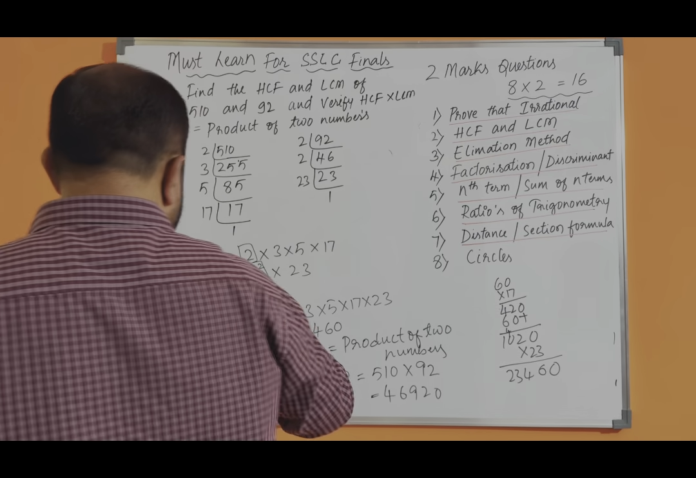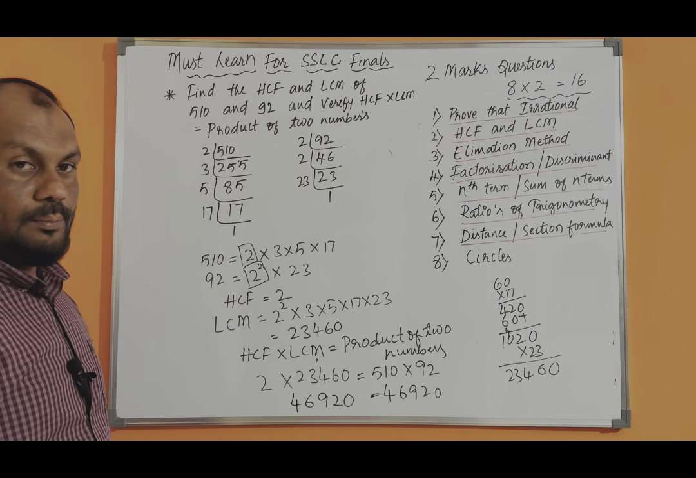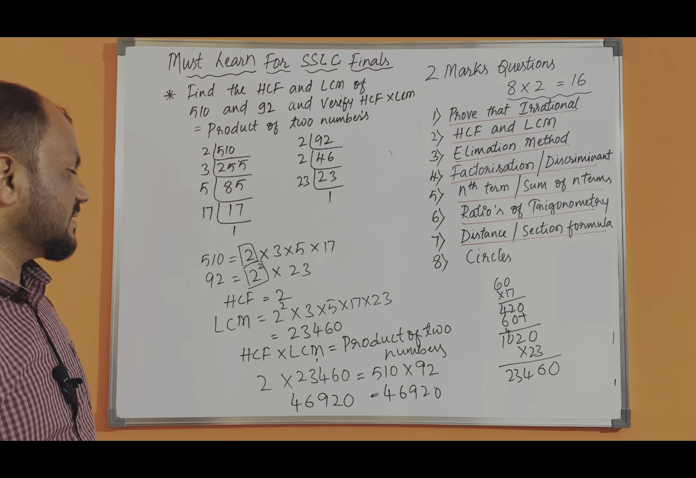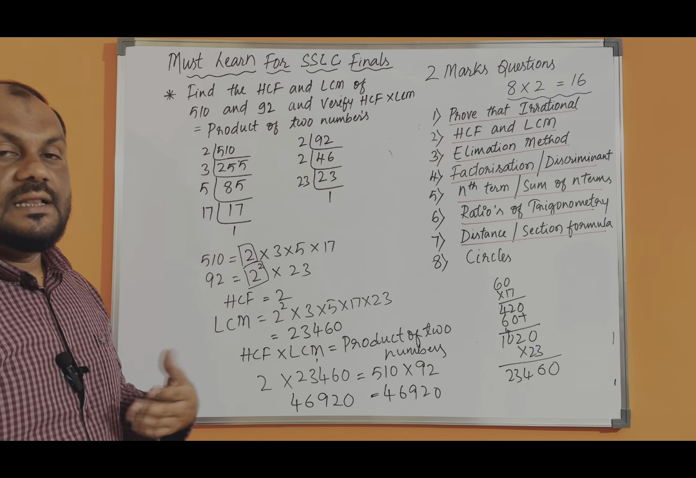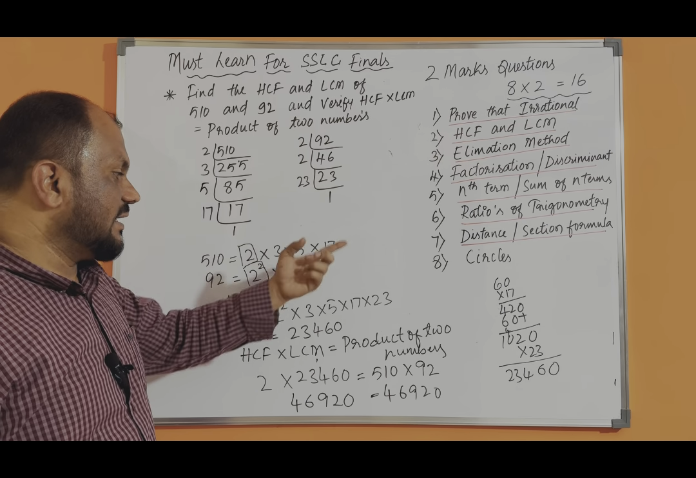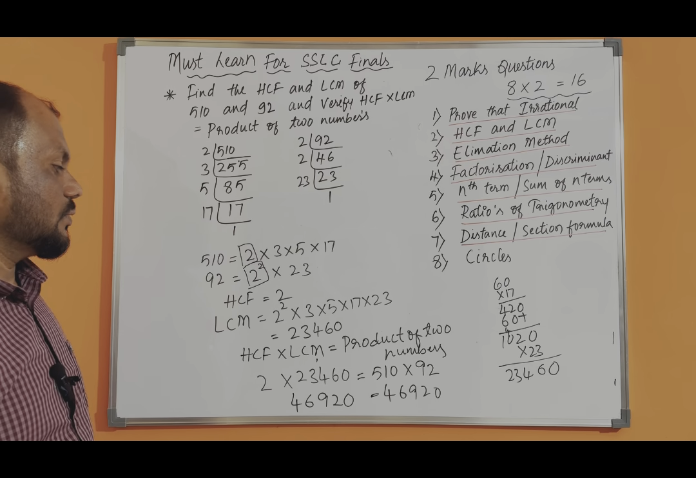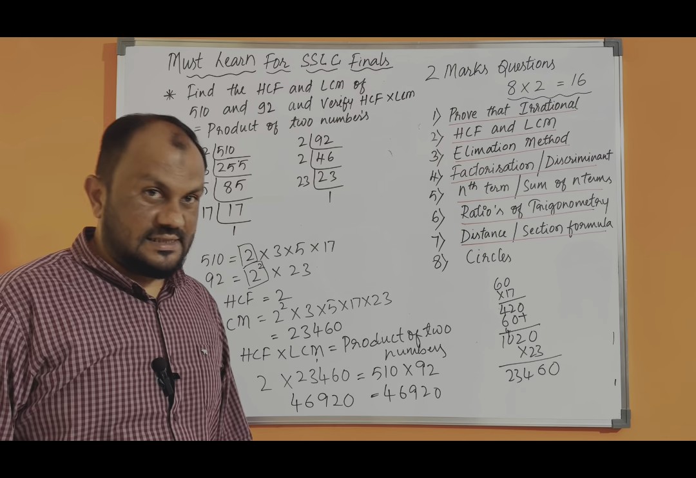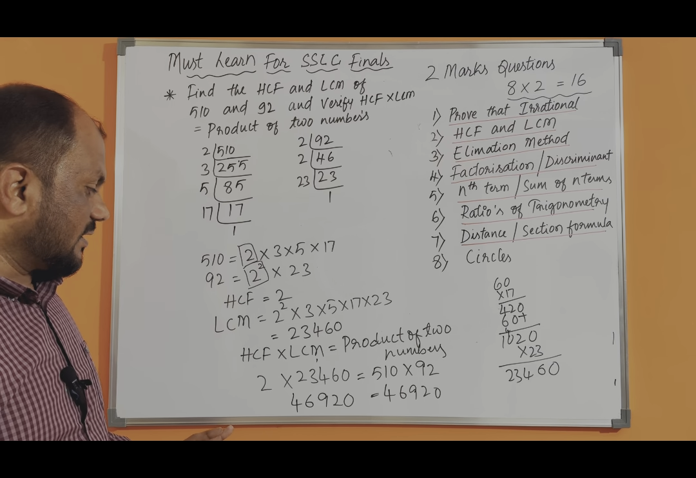Now HCF is the highest common factor. The only thing which is common is 2, in both numbers. Then when we find the LCM, the least common multiple, that is 2 square, 3, 5, 17 and 23. When I multiplied, I got 23,460, and HCF into LCM is equal to the product of the two numbers.